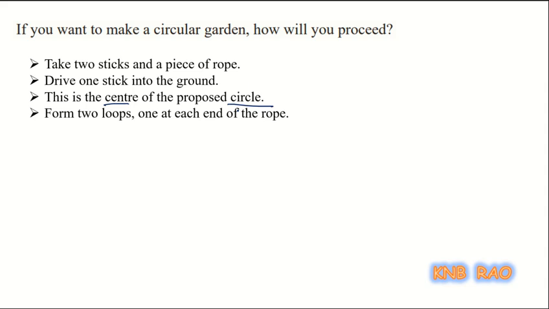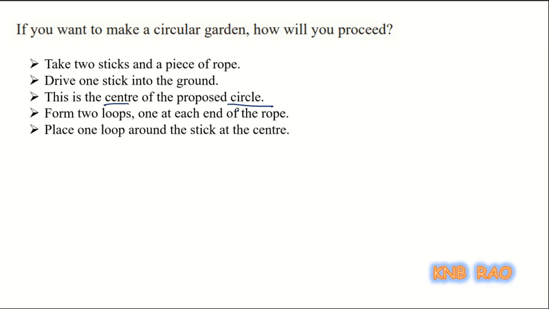From 2 loops, one at each end of the rope, take a piece of rope, tie one end to this stump-like stick which is fixed on the ground, and the other end of the rope you tie to the other stick.